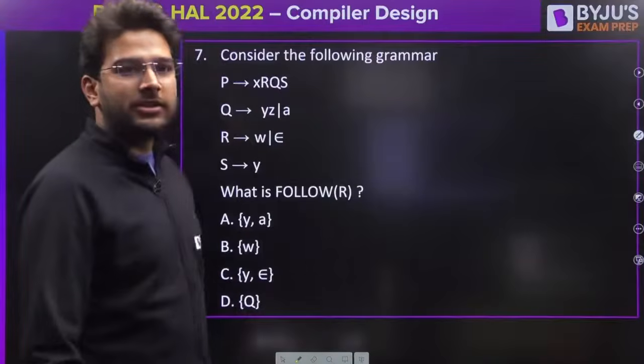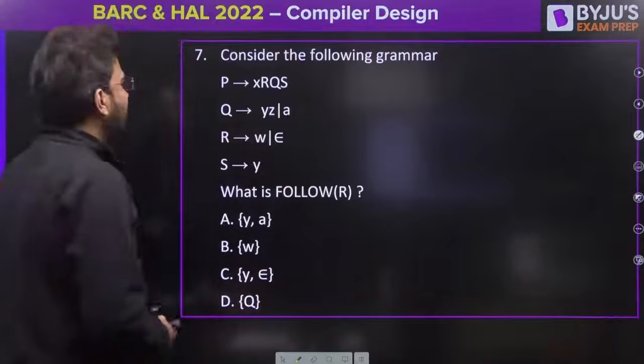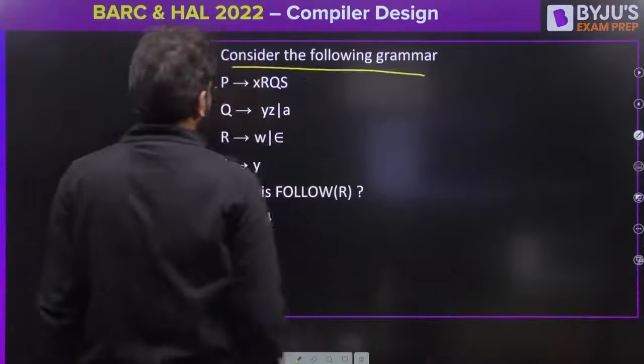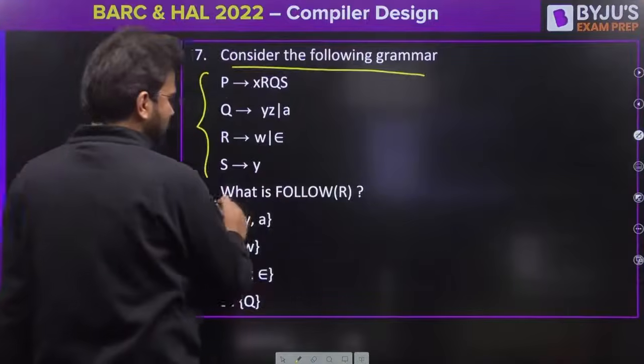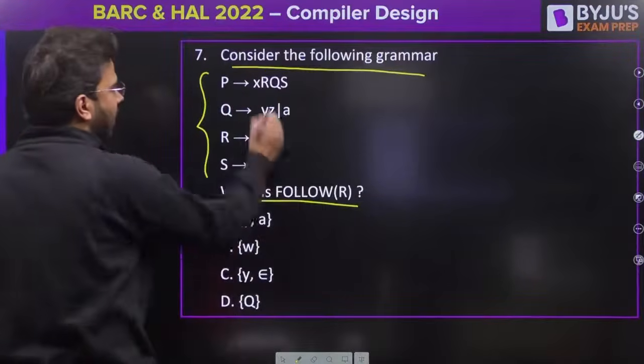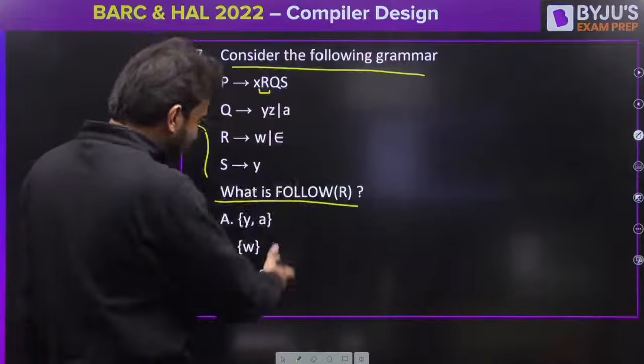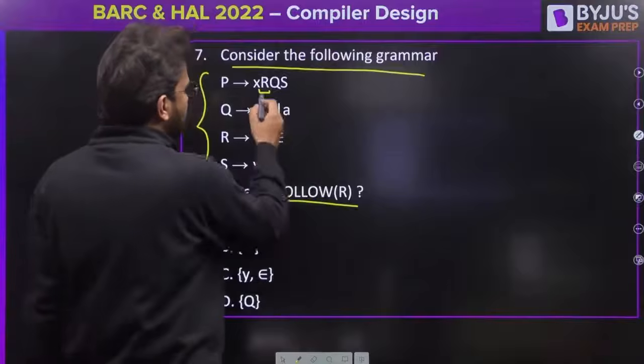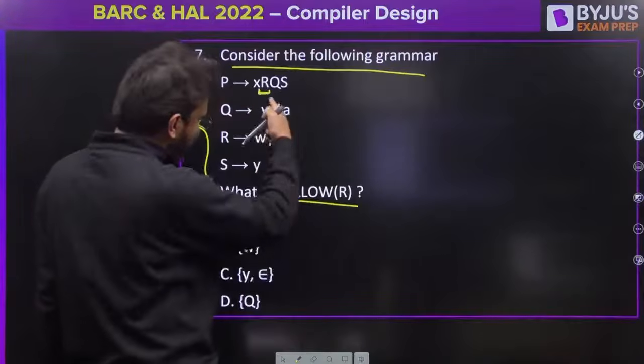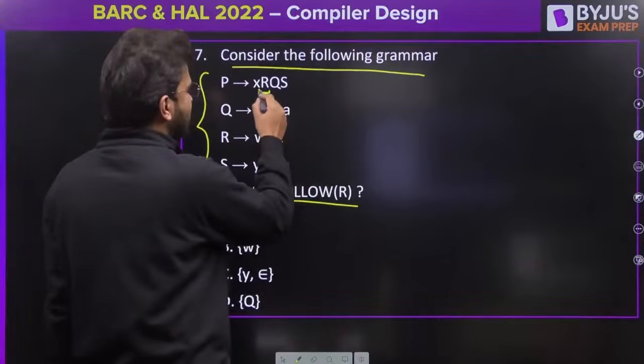Okay, so we are getting the answers now. Option A, option A. Okay, let's say this. Consider the following grammar. So this grammar is given to us. What is the follow of R? Where is R present? R is present here. Whenever we have to find the follow, just see the right hand side of all the productions. So here you can see R is there. Do we have R anywhere else? No, just R is here.